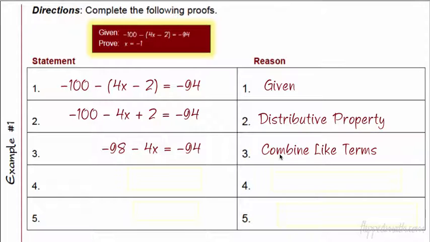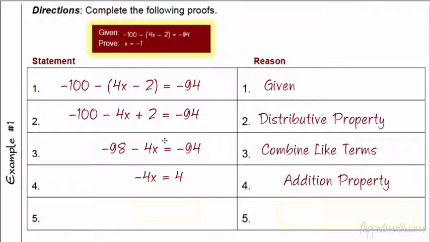Okay, if you did it a different way, then you have to use your reason. Okay, next I would add 98 to both sides, and that would give me a -4x equal to 4. And when you add to both sides, that's using the addition property. Now I'm going to pause a little bit because some students always get confused.